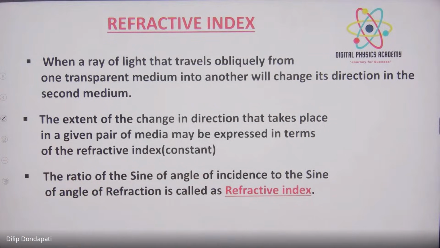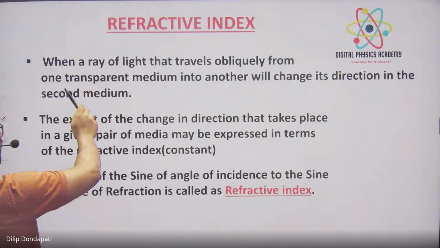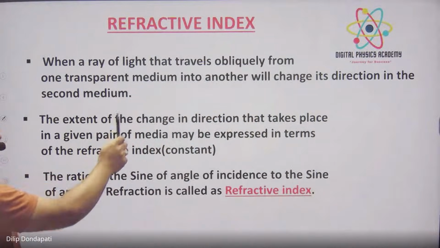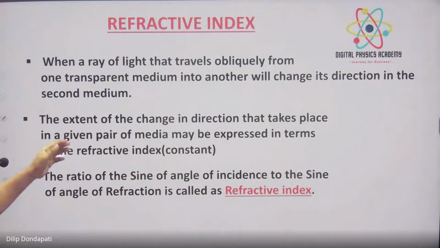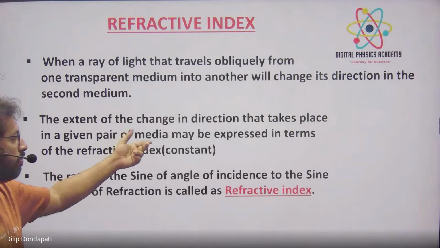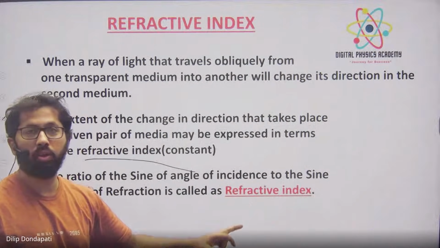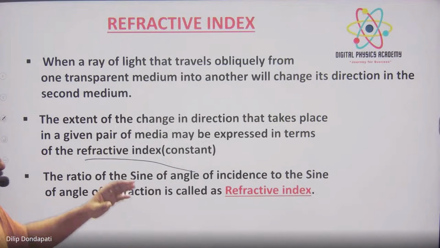When a ray of light that travels obliquely from one transparent medium to another transparent medium, it will change direction in the second medium. You know the direction is changing. The extent of change of direction that takes place in a given pair of medium may be expressed in terms of refractive index. That constant value we represent. How many times it is bending, how it is bending, we express.